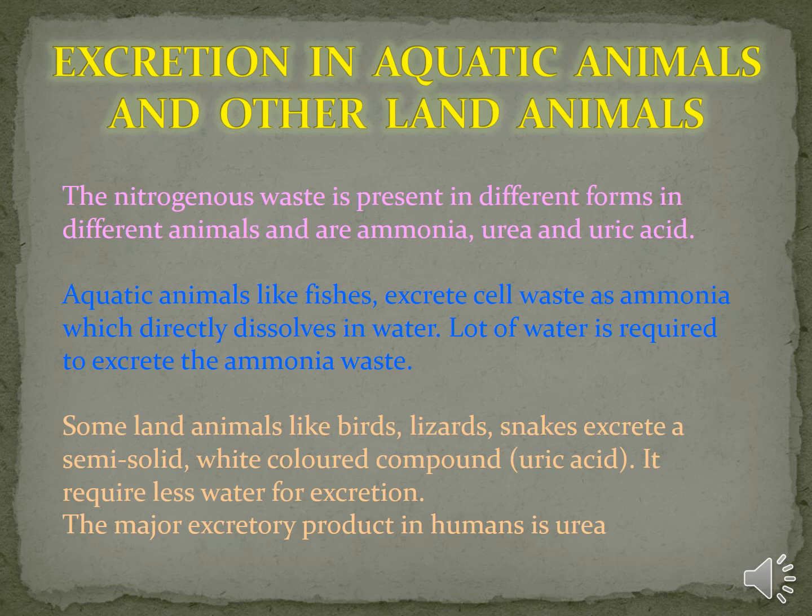A lot of water is required to excrete the ammonia waste. Some land animals like birds, lizards, and snakes excrete a semi-solid white-colored compound, that is uric acid. It requires less water for excretion. The major excretory product in humans is urea.